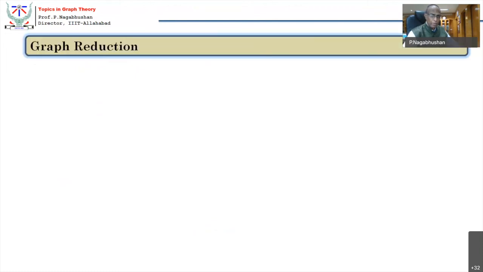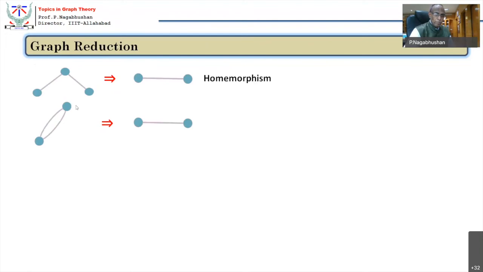All right. So now look at something very interesting called graph reduction, which already is known to you. If there is a vertex of degree 2, I can do the homeomorphic reduction, which was introduced in one of the earlier slides. This is because of homeomorphism. You know that parallel edges, as already told, you can remove, you can remove the self loops, you can remove the pendant edges. They also would reduce the graph.